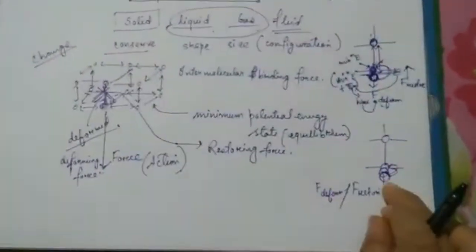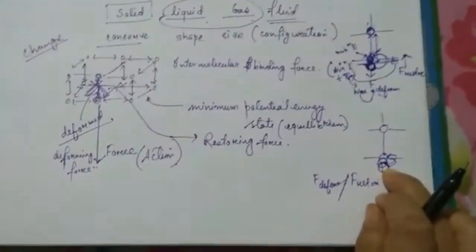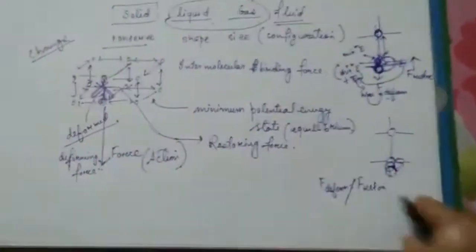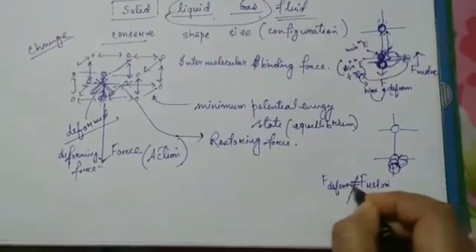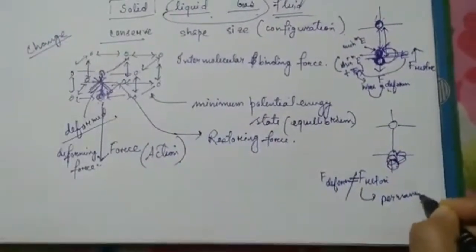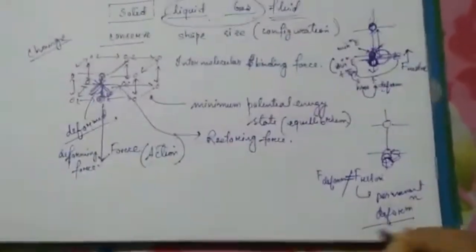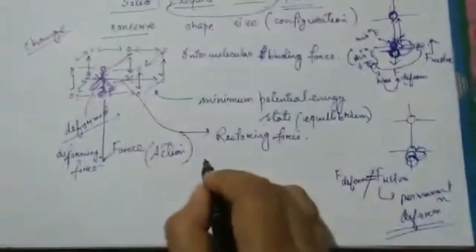So it will create a permanent deformation. If they are not equal, then there will be a permanent deformation in the body.